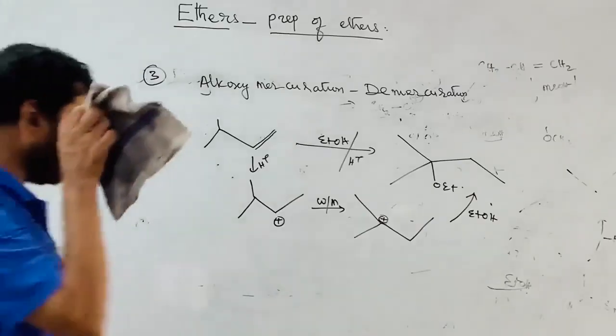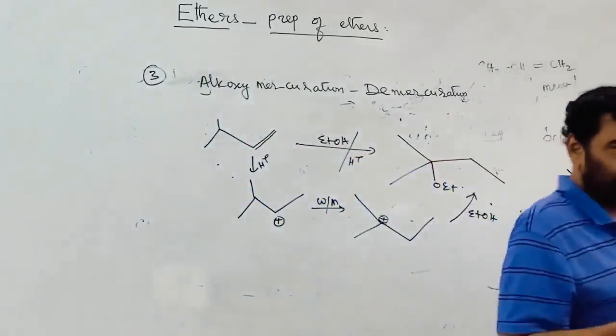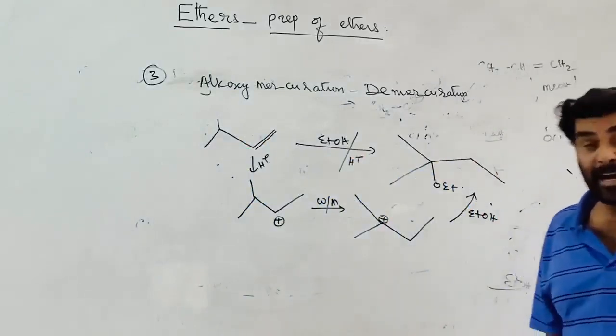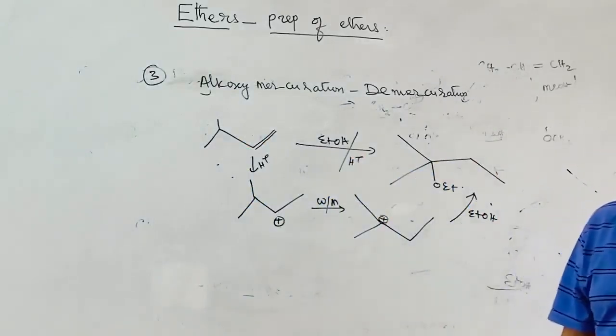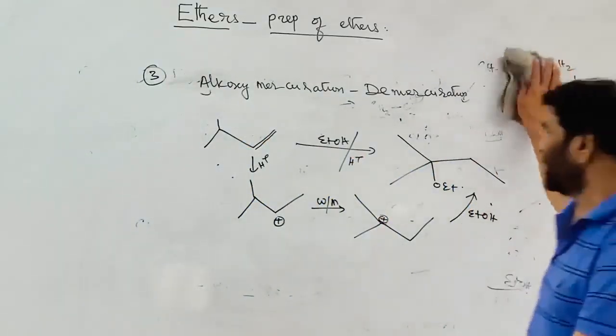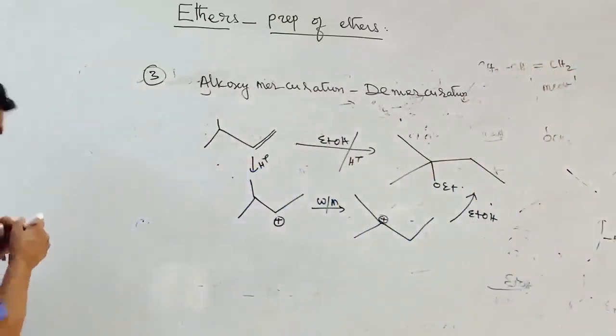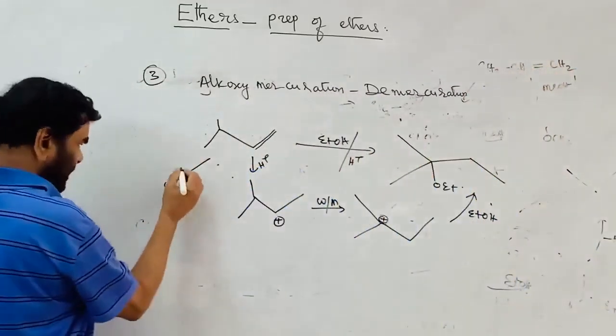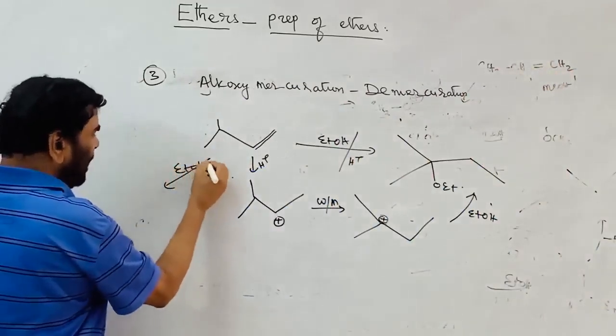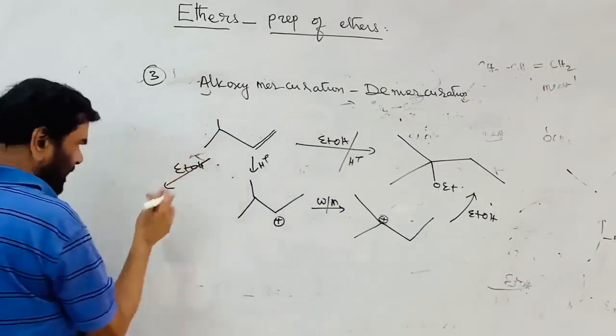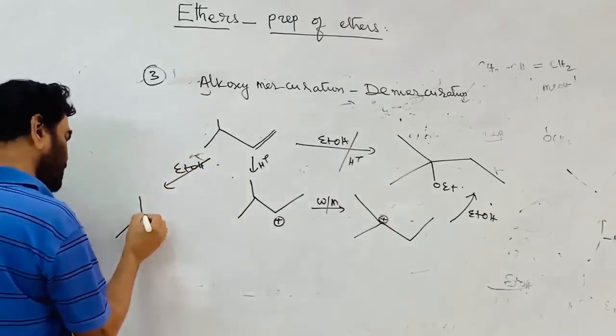That is a disadvantage of directly conducting the addition reaction on an alkene by treating it with the alcohol.